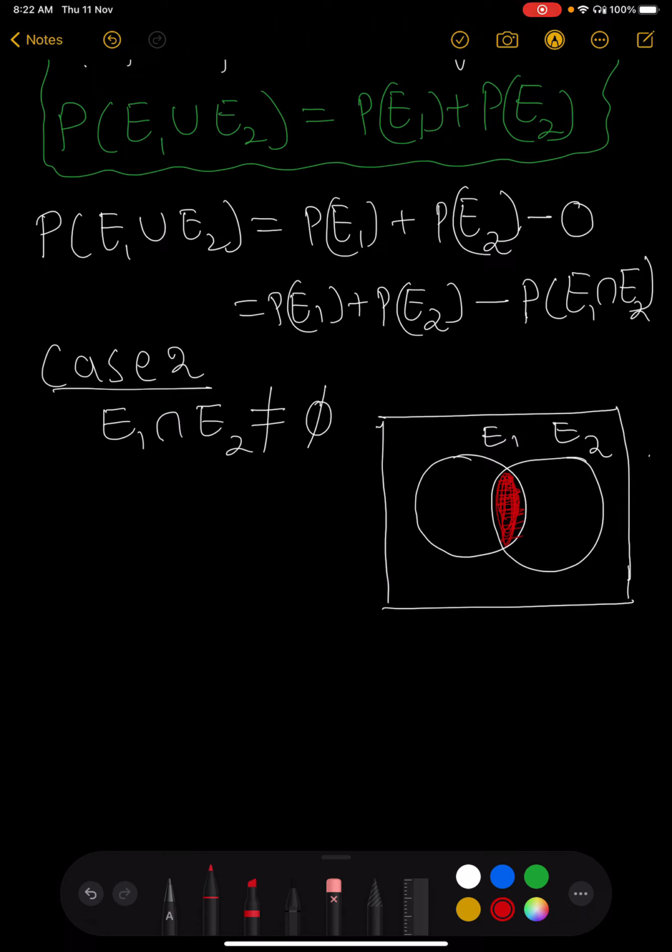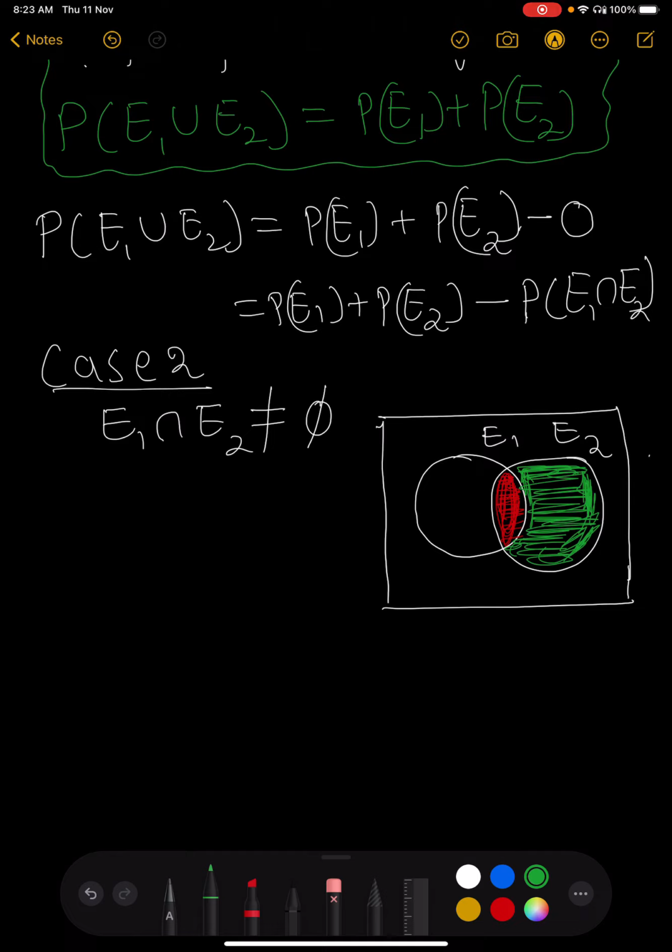And the place here you see is only E2. This one is how to take this one: from the total E2 we have to subtract E1, or E2 minus E1 intersection E2.